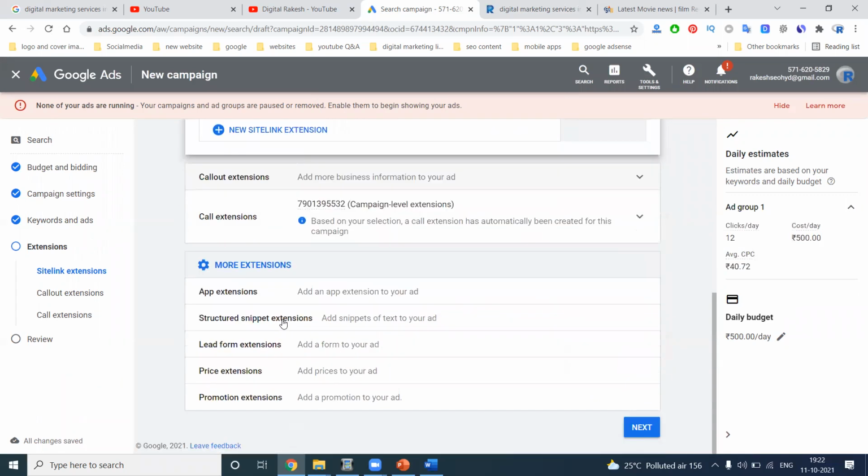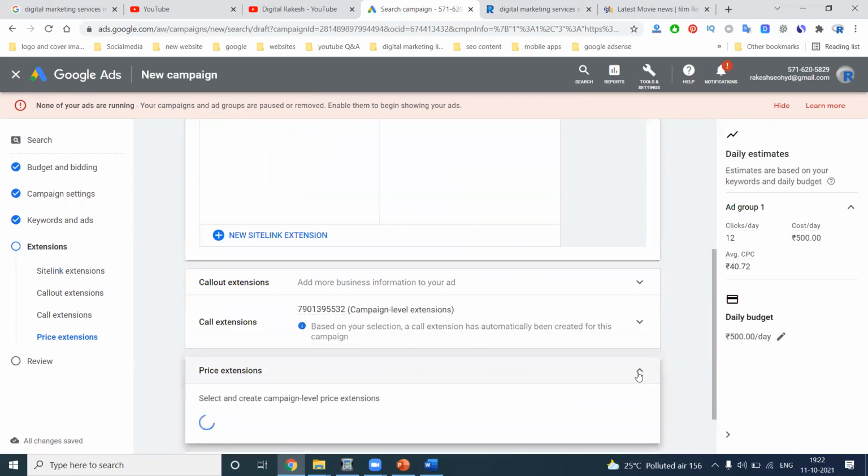If you want more extensions, there is the app extension, structured data, lead form, price, which is also visible to the customer, and promotion extension. These are the options you can go for to add. A lead form is a form they can create for people looking for services. I can already convert traffic into my website, so no need to add a lead form. Suppose I don't have a particular website to redirect to, the option to go for is lead generation form.